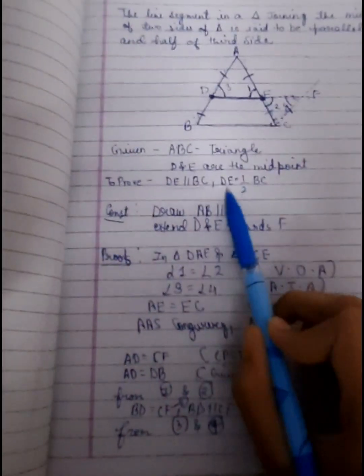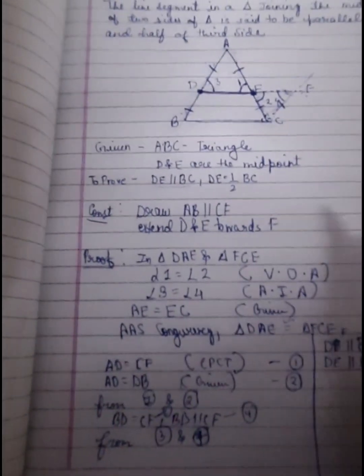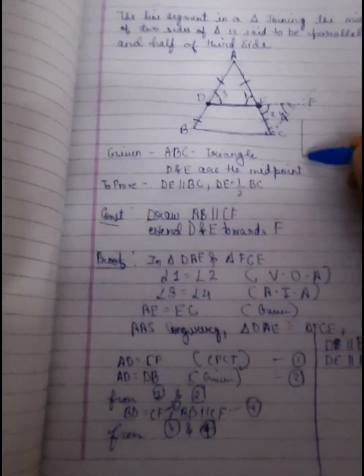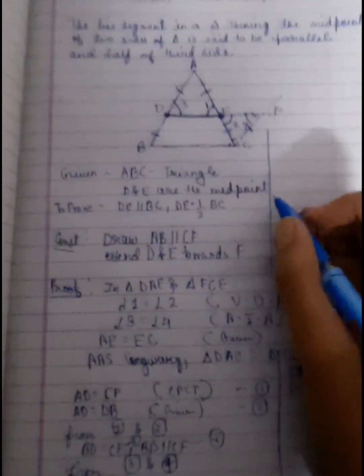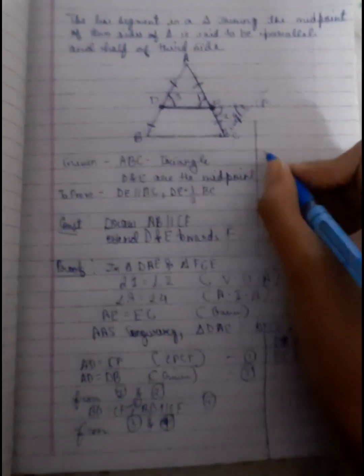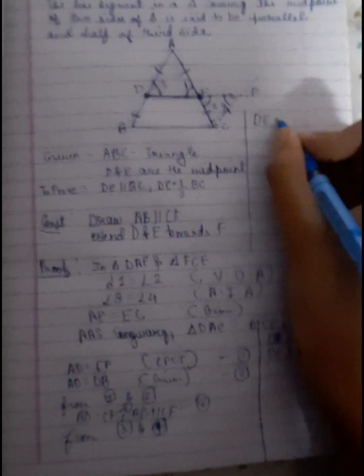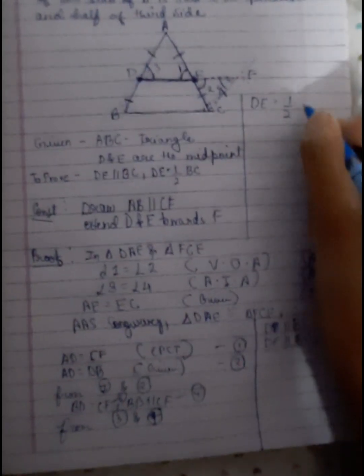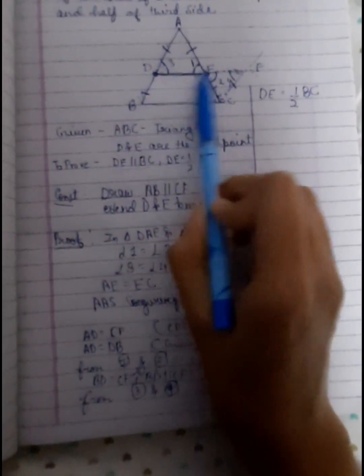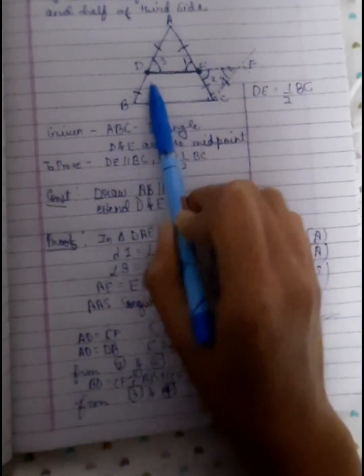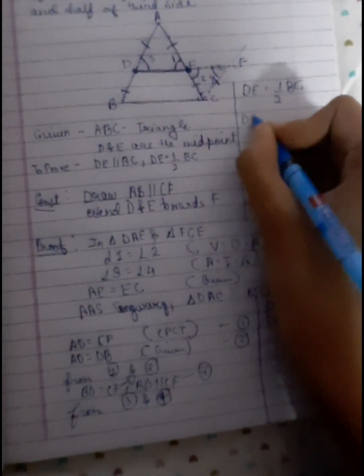Now the second part is to prove that DE is half of BC.